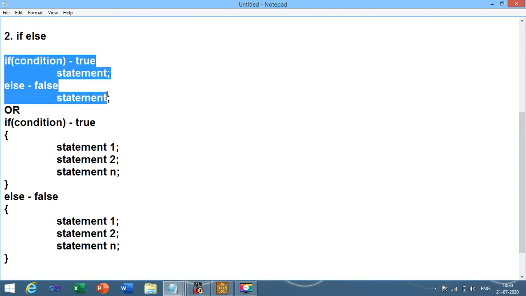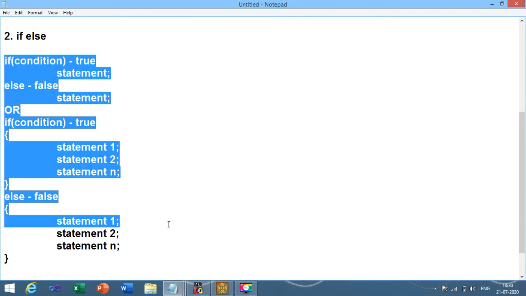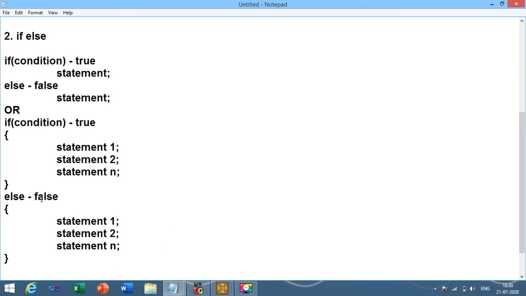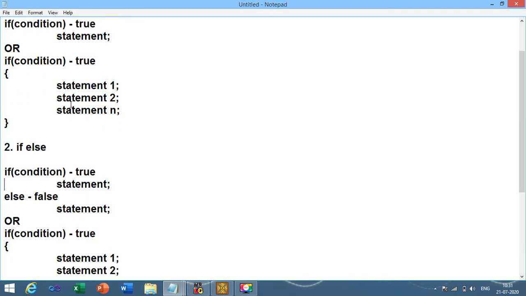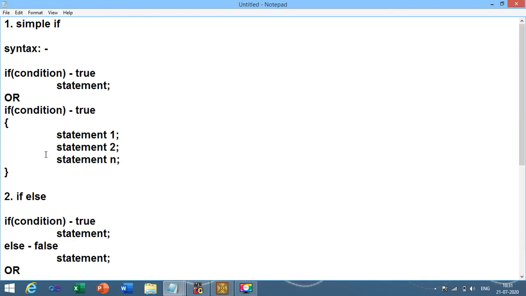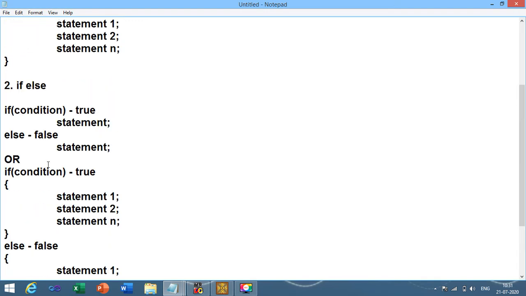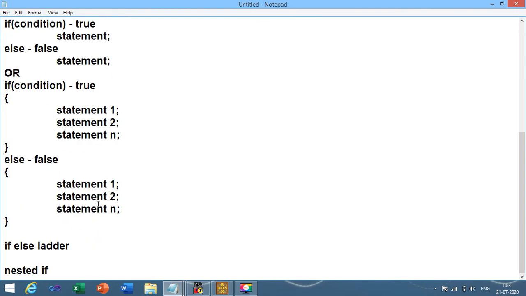So I hope we are just discussing the syntax over here. I hope it is clear from my side that this is the simple if syntax, this is the if else syntax. Now, the if else ladder. Ladder in Gujarati we can say sidi, right?